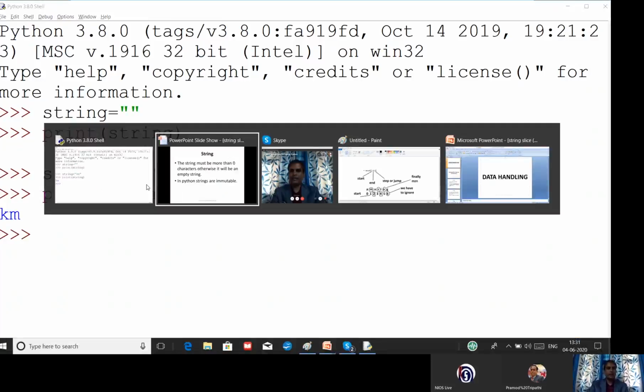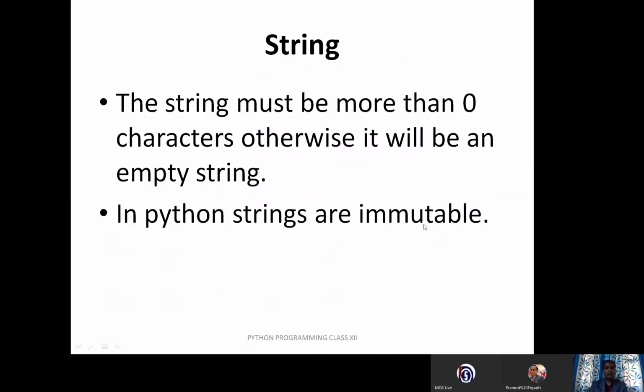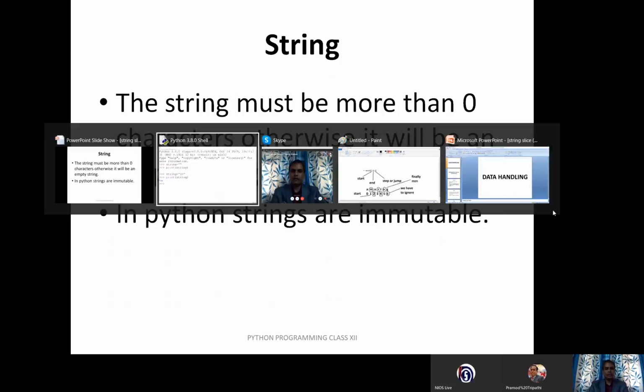In Python, the strings are immutable. Definitely there is a question in your mind. Immutable. We can change the string, but in Python, it is immutable. You cannot change it. Once it is created, you cannot change the string. If you want to change the string, you must declare some other variable and assign the previous variable's data into the new variable. That's why this is called immutable. So dear student, we will have an example on immutable.